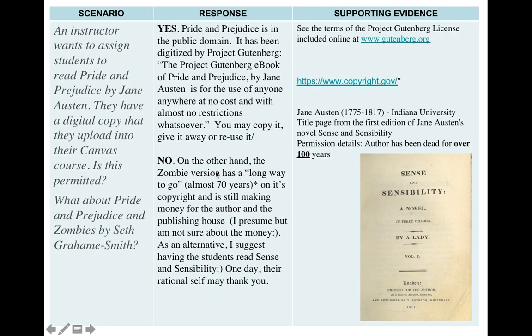But there's also a book on Austen that has to do with zombies, Pride and Prejudice and Zombies. And that book has a long way to go before its copyright is anywhere near the public domain, almost 70 years. I presume that it's currently making money. So the alternative that I would suggest is have the students read Sense and Sensibility, another Jane Austen book, and one day their rational self may thank you.